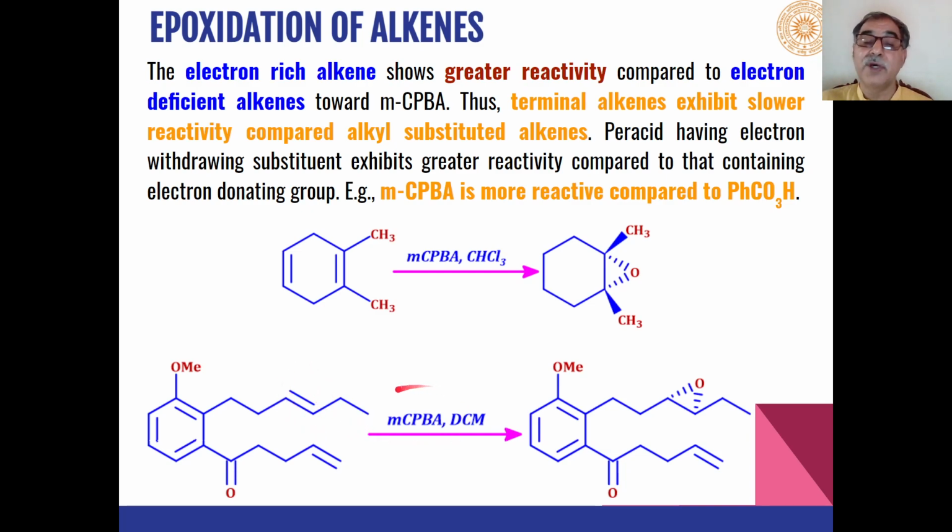Therefore, when this is reacted with metachloroperbenzoic acid in dichloromethane, epoxidation will take place selectively at this carbon-carbon double bond. This shows that terminal alkenes are less reactive as compared to alkyl substituted alkenes.